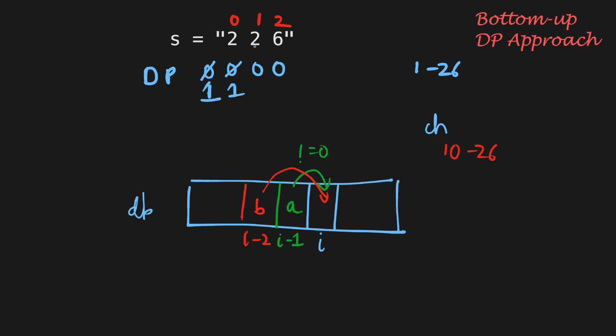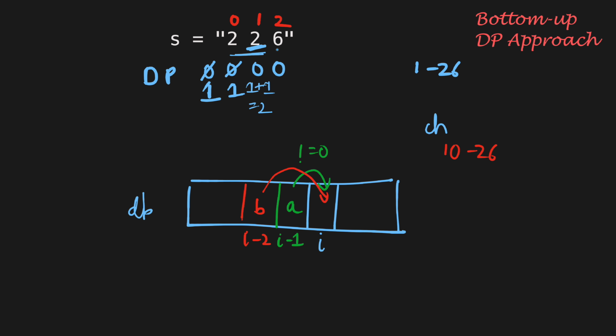For example, in this current string, for length i equal to 2, single digit 2 can be decoded. Hence, we will add dp of i-1, that is 1, to this result. Similarly, the last 2 digits, that is 22, is also a valid decoding. Hence, we will add dp of i-2, that is 1, also to the result, making dp of i equal to 2. Similarly, let's fill in dp of 3, that is number of ways to decode the string of length 3.